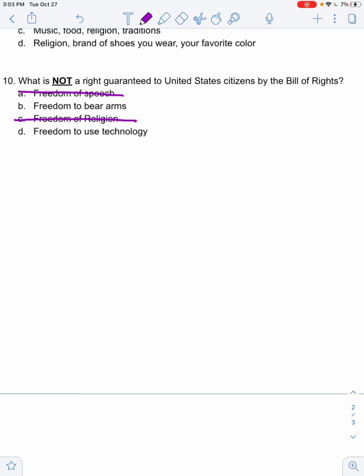Freedom to bear arms is freedom to own guns and use guns. There can still be rules as to how you can get a gun and stuff like that, but it's just saying that the citizens have a right to it. And then freedom to use technology, as you know, is freedom to use any form of technology. So this is asking which one is not a right guaranteed. Also think about when it was that the Bill of Rights was written. That's a good indicator as to what was not existent yet. So keeping that in mind, go ahead and answer B or D, and then show your teacher your answers.